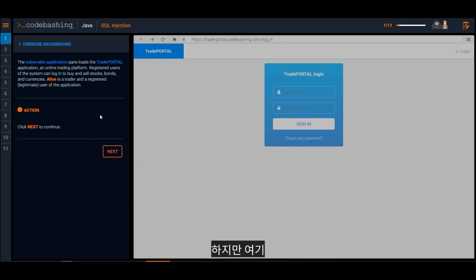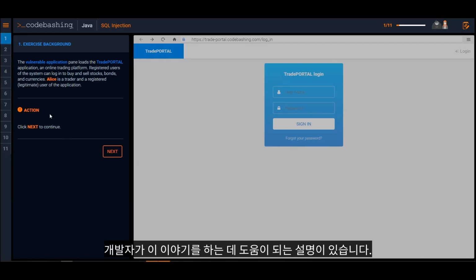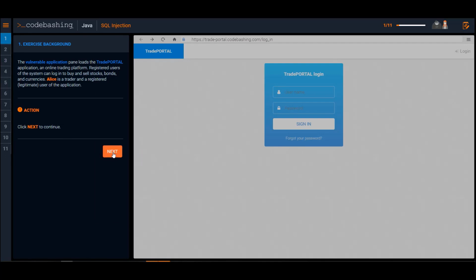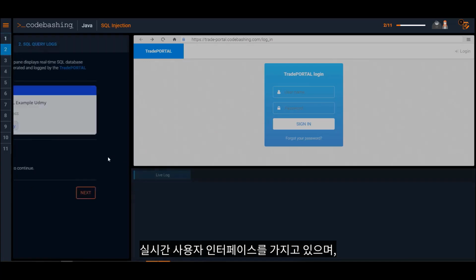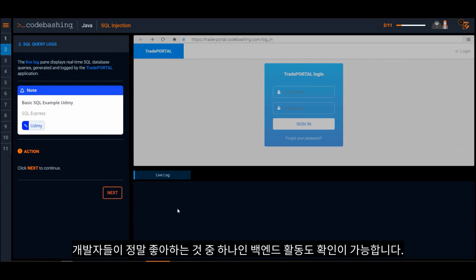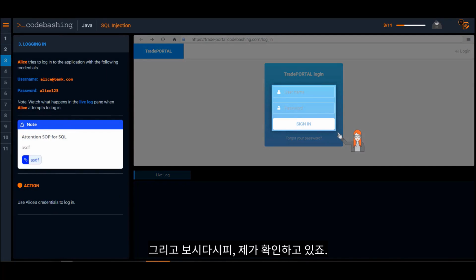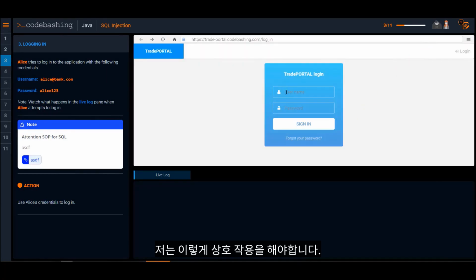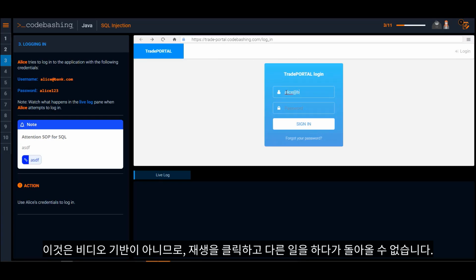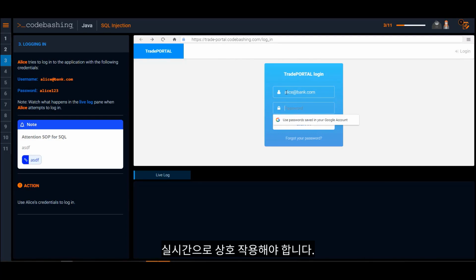Over here, we have a narrative that helps walk the developer through this story, wearing the hacker's hat. We have a live user interface. One of the things that developers really like is to see what takes place on the back end as well. And as you can see, I have to interact with this. As I mentioned before, this is not video based, so you can't just click play and walk away and come back. You do interact with it.